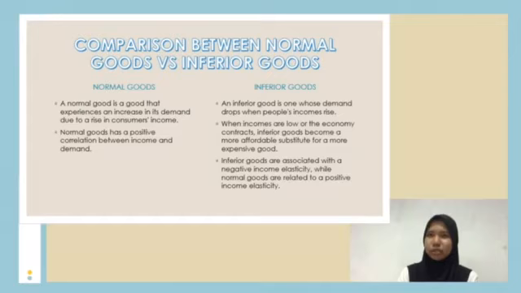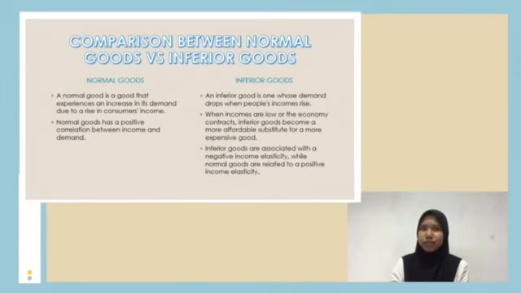Okay, now I'm going to talk about the comparison between normal goods and inferior goods. First, a normal good is a good that experiences an increase in its demand due to a rise in consumers' income. If your income goes up, you are going to consume more goods and see an increase in demand. If your income goes down, you are not going to have much money to buy it, so you consume less of the good and your demand curve will decrease and shift down.